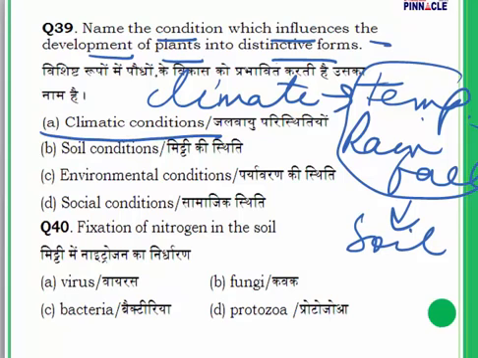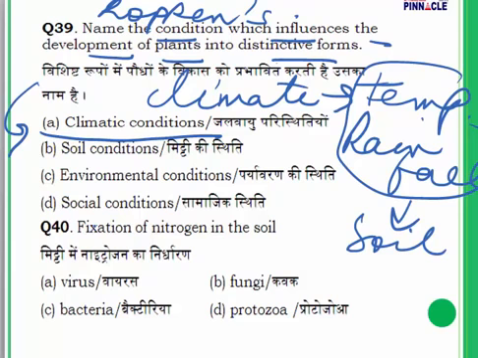39A, climatic conditions. In fact, in geography, we have Koppen's classification, and under that classification, he has said that climatic conditions greatly influence the type of plants which will grow in a place. So the answer to 39 is A.